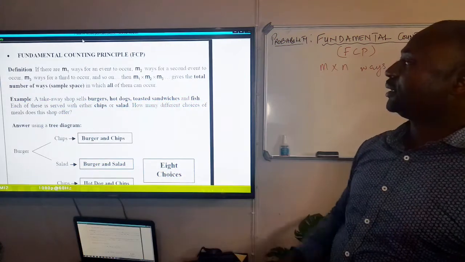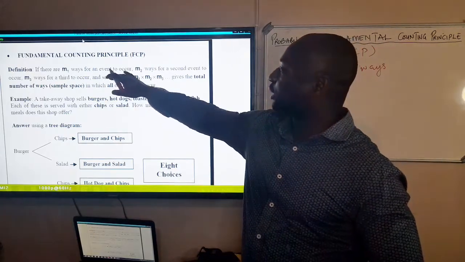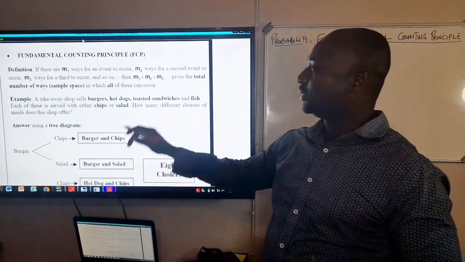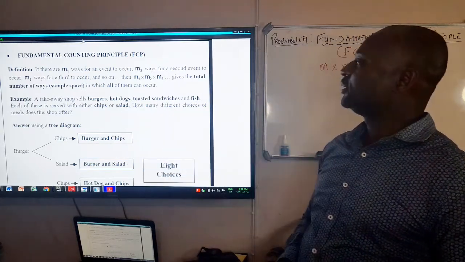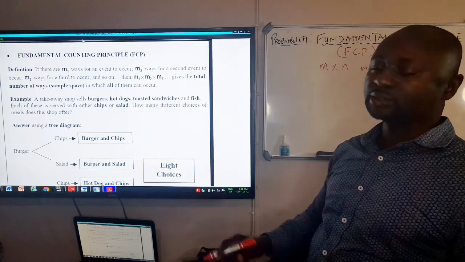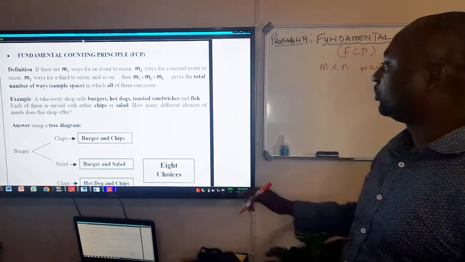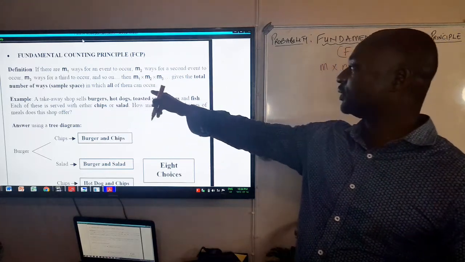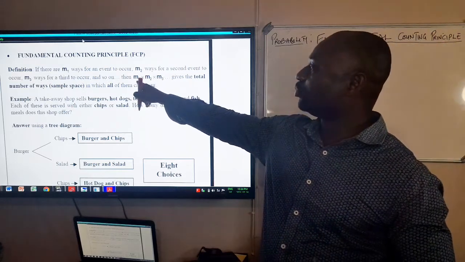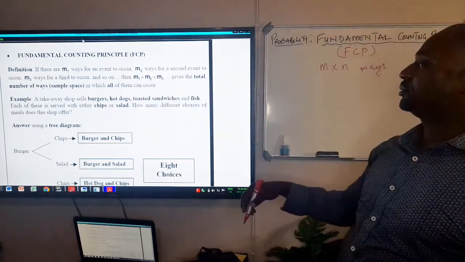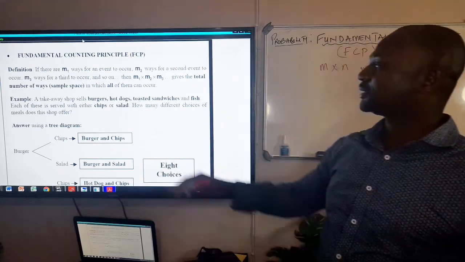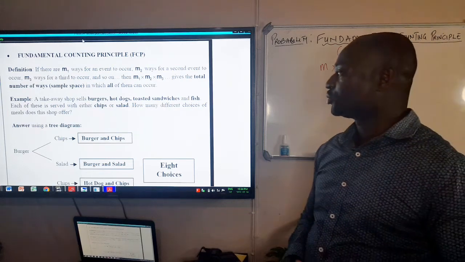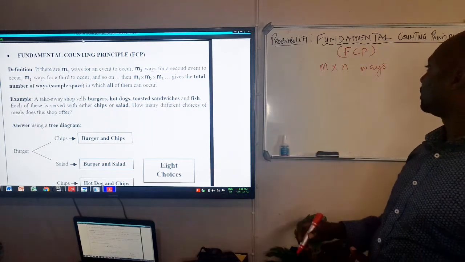It's saying that if there are m1 ways for an event to occur, m2 ways for a second event to occur, and m3 ways for a third event to occur, and so on and so forth, then, if you are looking for the total number of ways in which all three events can occur, we will just say m1 times m2 times m3, so that we will get our sample space in which all of them can occur. So we're going to take an example of what I'm talking about.